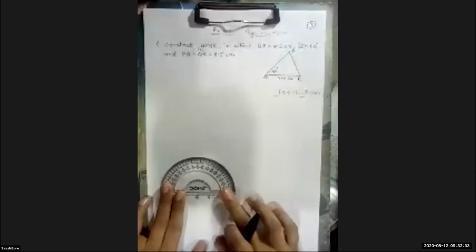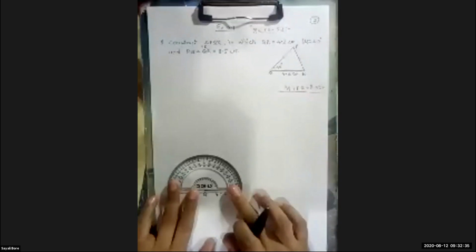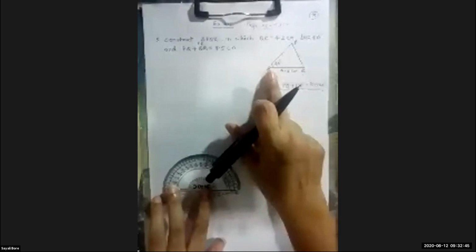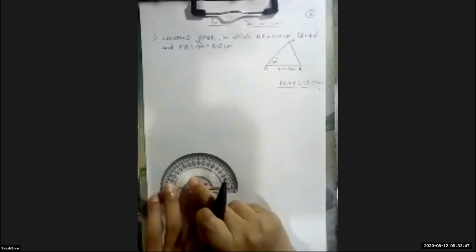So take the protractor. As I told you, you have to decide whether the given angle is acute or obtuse, and the position of your vertex.